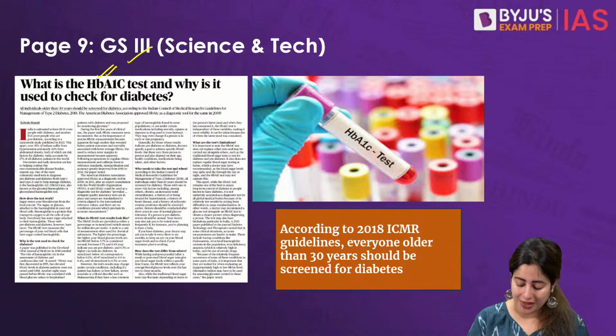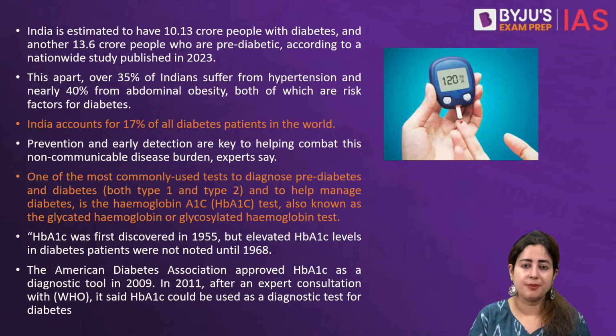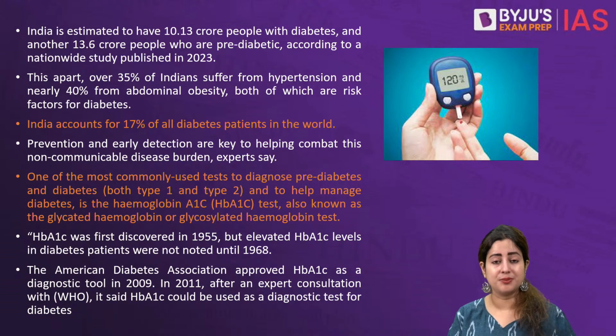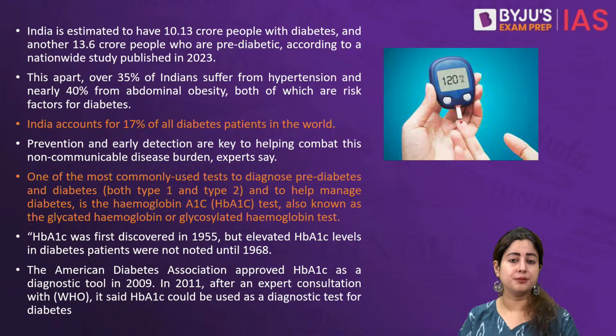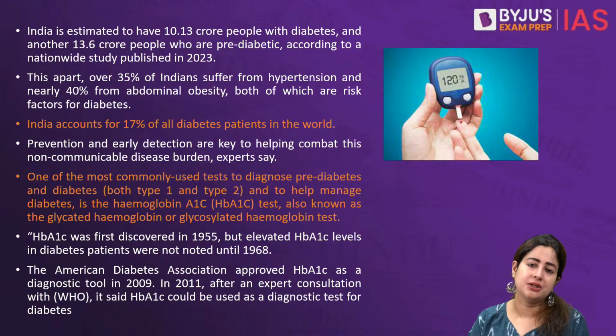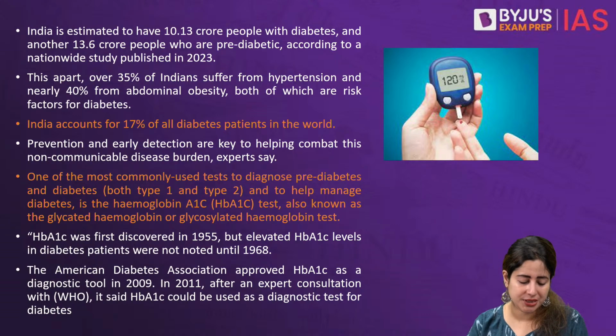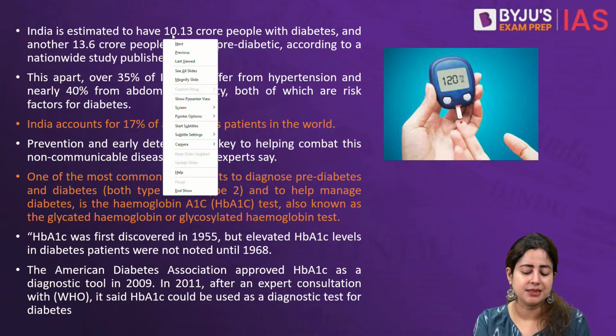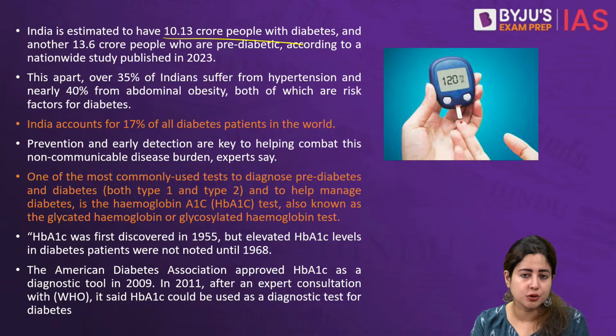So let's talk about why it is important and what is such a great thing about this particular blood test that it is becoming so critical for the medical industry today. So let's imagine that whether you blame it upon the legacy of the Green Revolution, a high carbohydrate diet intake, Western food culture, or poverty, it's true that India today has an estimated 10.13 crore people who are living with diabetes.